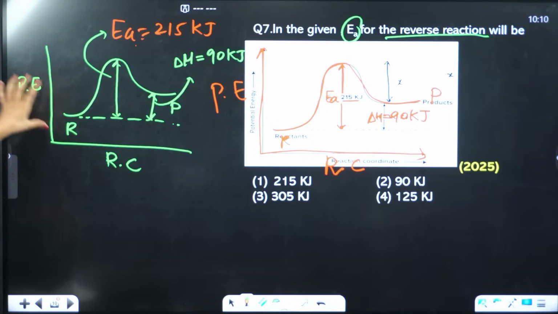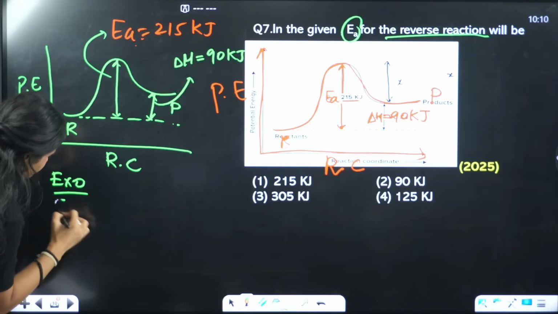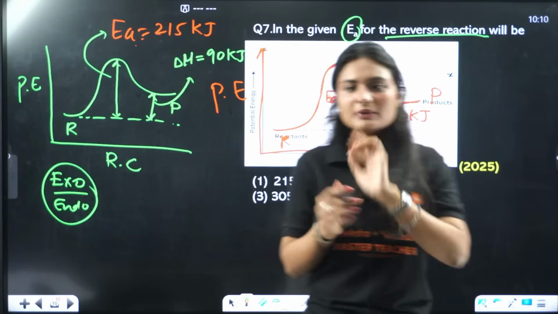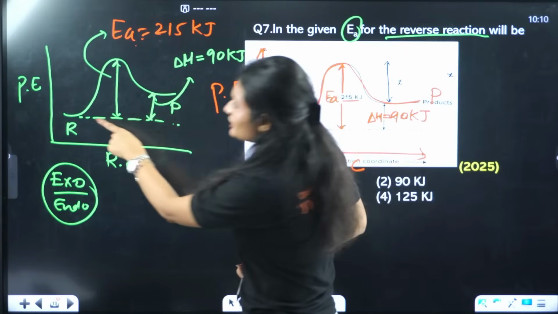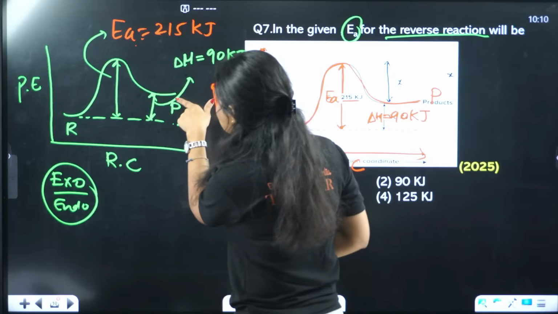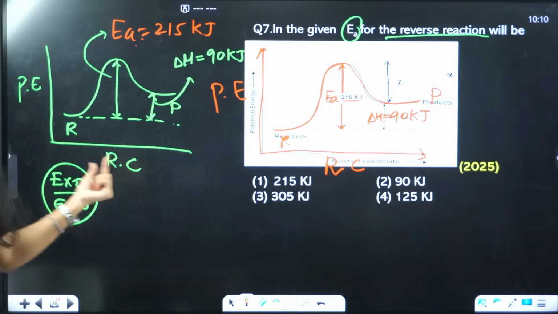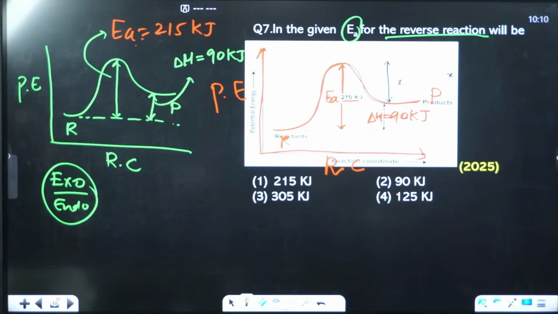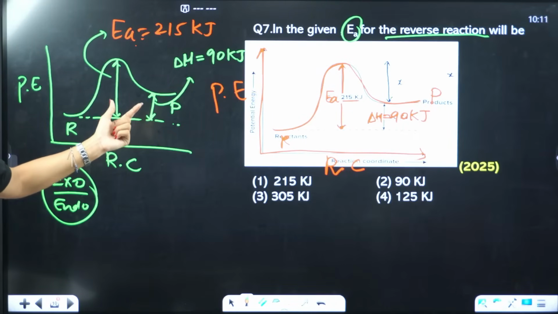Okay, see, firstly, you should understand a few things. Is the reaction exothermic or endothermic? You know exothermic and endothermic only by one thing, by the relation of reactant and product position. If the reactant is lower in energy and the product is higher in energy, that means this product, answer is 125 kilojoule.